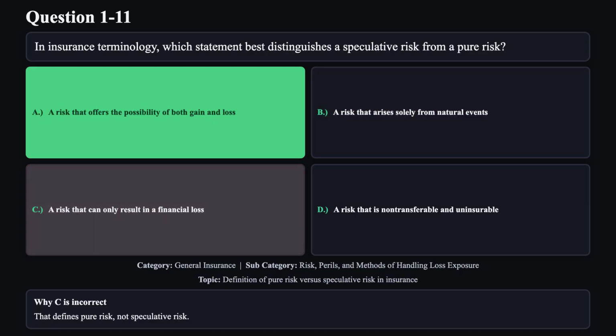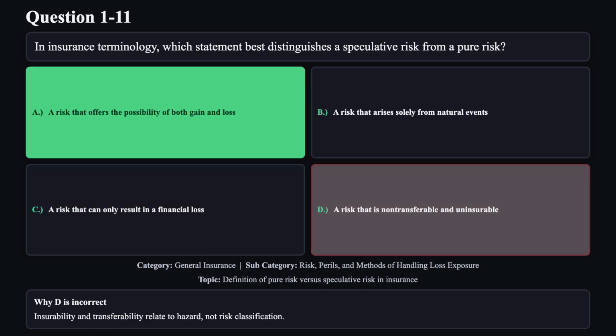Reason C is not correct. That defines pure risk, not speculative risk. Reason D is not correct. Insurability and transferability relate to hazard, not risk classification.